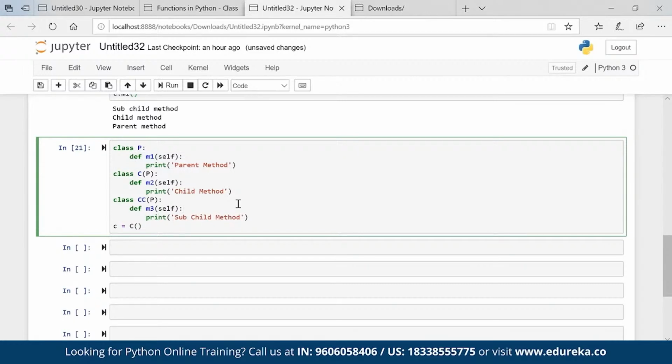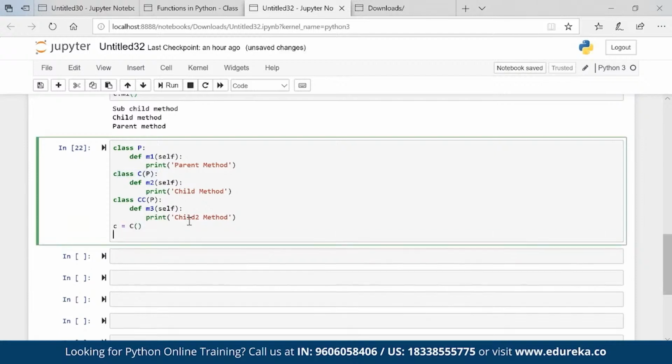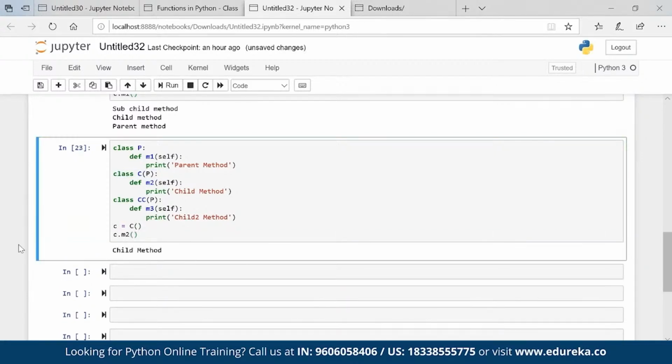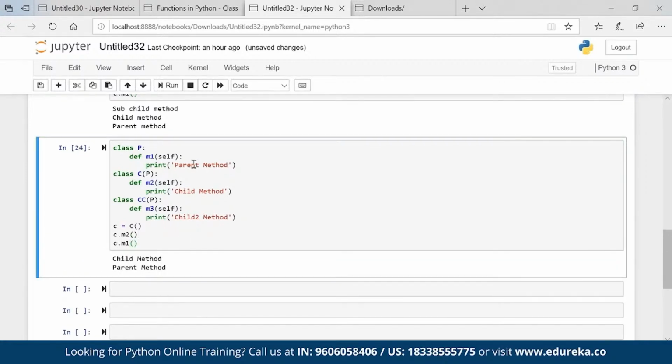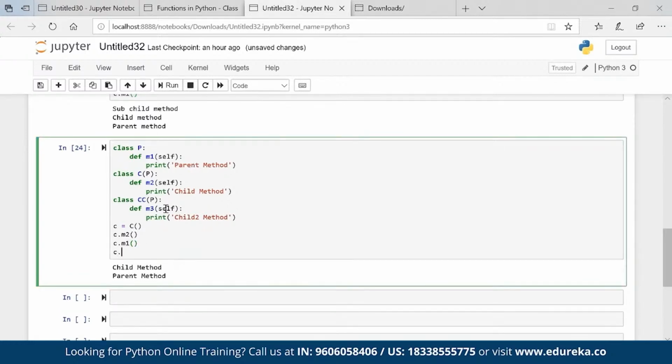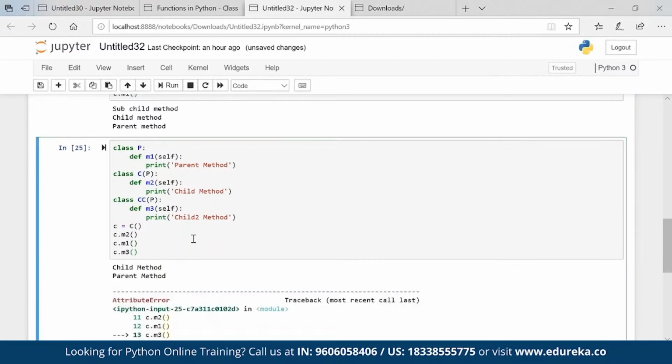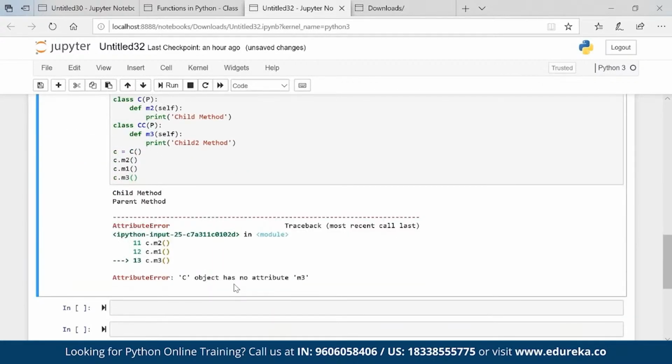It's a sibling obviously, so ignore that, child 2, because it is getting property from parent only. C is not giving the property. Now C dot M2, if I execute, you see child method coming in. C will have M1 also, parent method, absolutely no issues. Will C have M3? No, right? C dot M3, ideally, obviously it does not have.